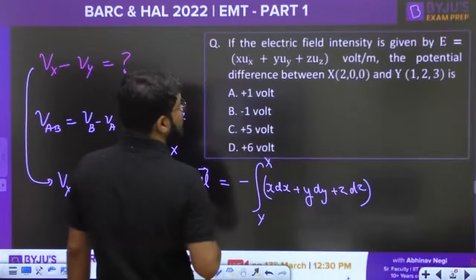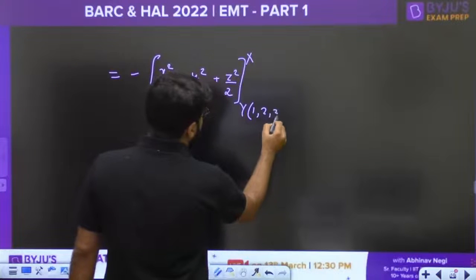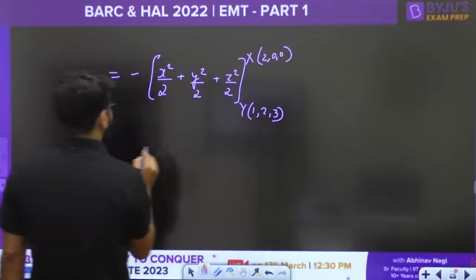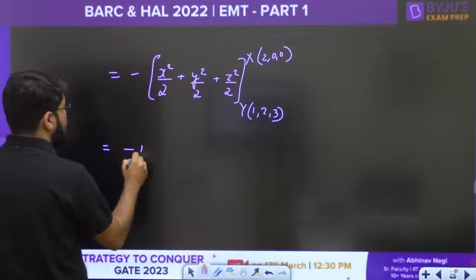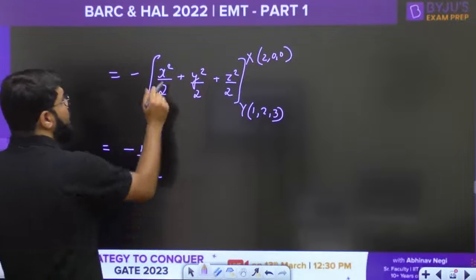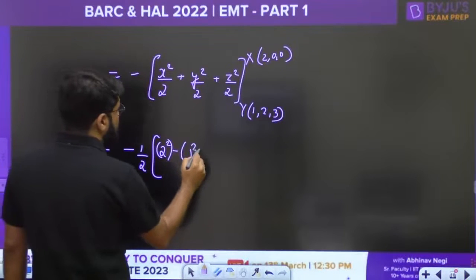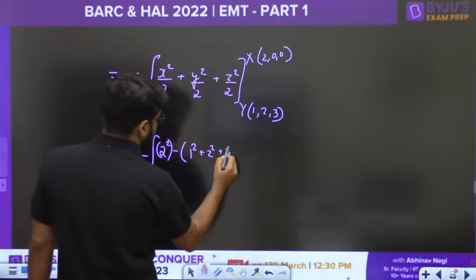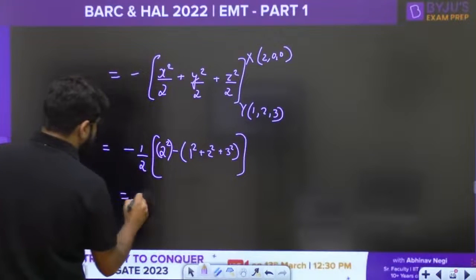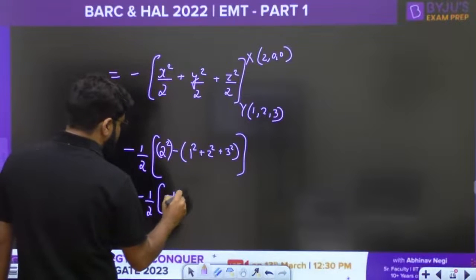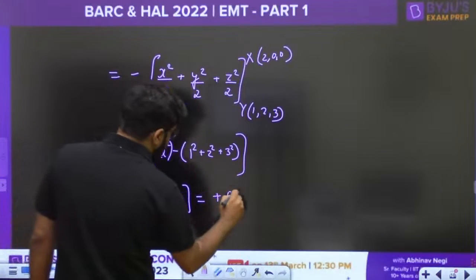What is the point y? The y point is 1, 2, 3, and the x point is given to you as 2, 0, 0. So this becomes minus of 1 by 2 outside. Upper limit put, so that is 2 square. Lower limit I want to put 1 square plus 2 square plus 3 square, and this is going to be minus of 1 by 2. 4 and 4 cancel, minus of 10, minus cancel, answer is 5 volts.